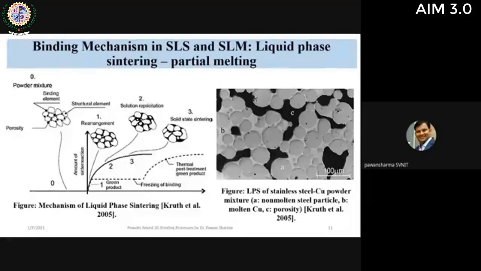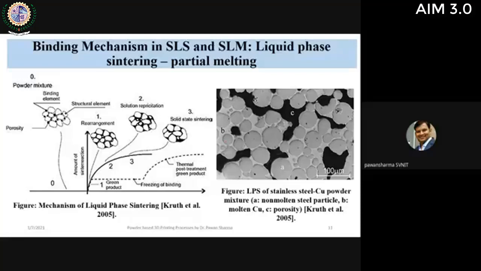Then liquid phase sintering or partial melting. Here we are not completely melting the material, rather we are using some other material which has a low melting temperature. For example, there's a diagram showing the combination of stainless steel and copper. The melting temperature of stainless steel is close to 1600 degrees centigrade, and that of copper is close to 1100 degrees centigrade. So the copper will melt earlier than stainless steel. As the laser is focused, if we achieve a temperature close to 1100 degrees centigrade or more, the copper will melt.